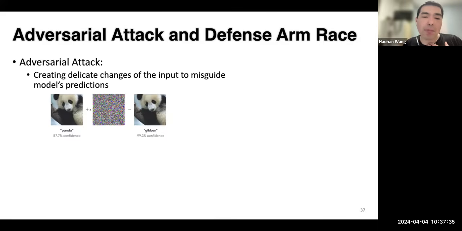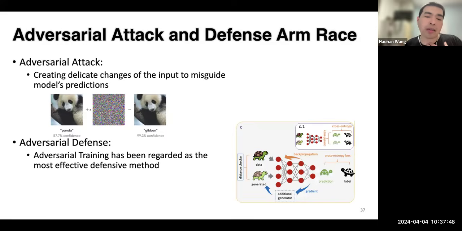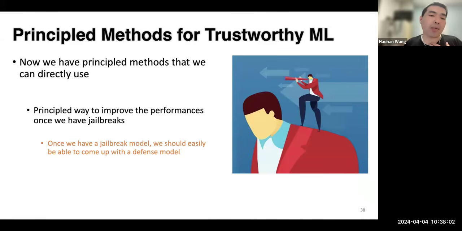So back then we have the study of adversarial attack, and eventually we find that one of the most empirically strong methods to defend against adversarial attack is adversarial defense. In a nutshell, it's basically just training the model with adversarial examples as augmented data. So with that, that probably gives us some principled ideas about how we can defend against adversarial jailbreaks nowadays.